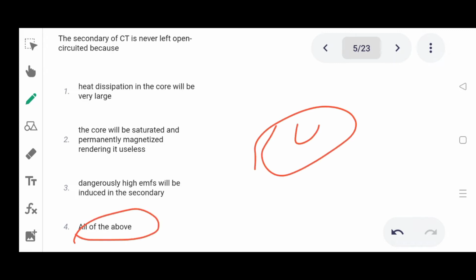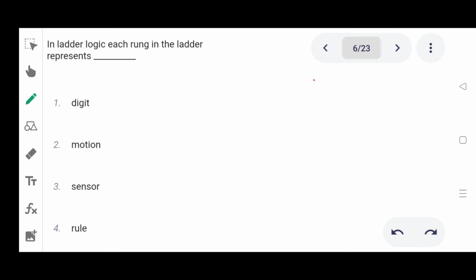Option 4. Next one. In ladder logic, each rung in the ladder represents option 1 digit, 2 motion, 3 sensor, 4 rule. Correct answer is rule.